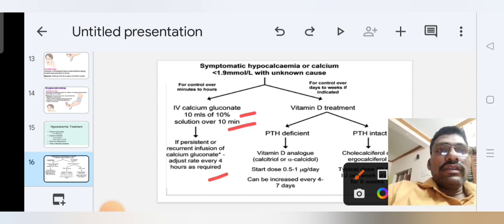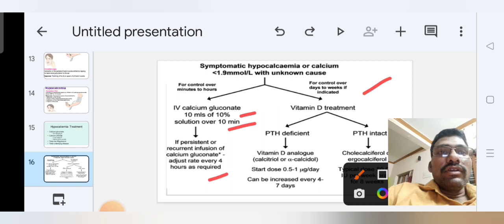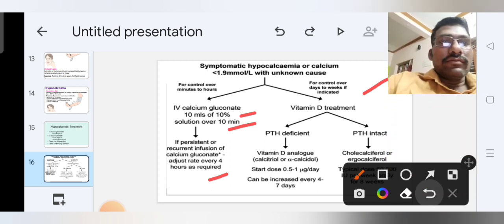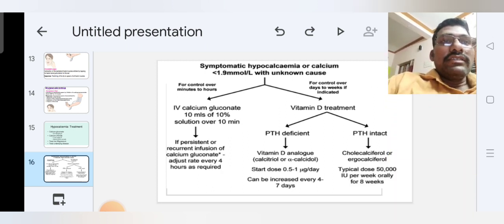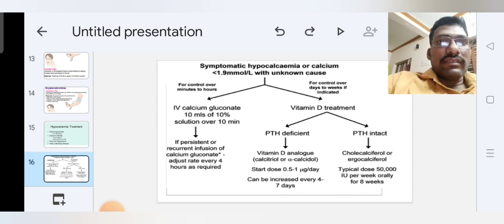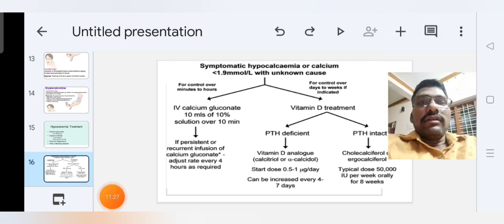For control over days to weeks if indicated, give vitamin D treatment. In parathyroid deficiency, use a vitamin D analog, start dose 0.5 to 1, which can be increased every 4 to 7 days. With intact PTH, use cholecalciferol or ergocalciferol, with a typical dose of 50,000 IU per week orally for 8 weeks. These are the main points for hypocalcemia. Thank you.